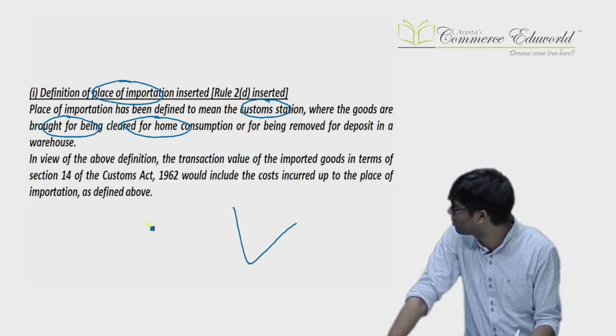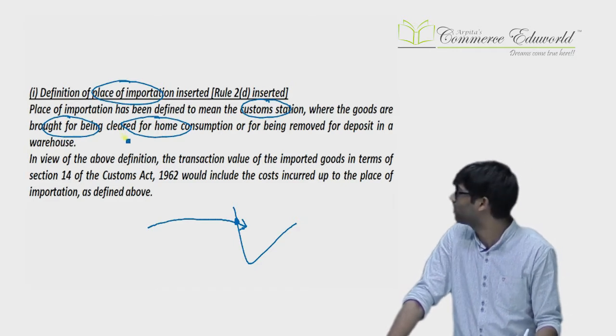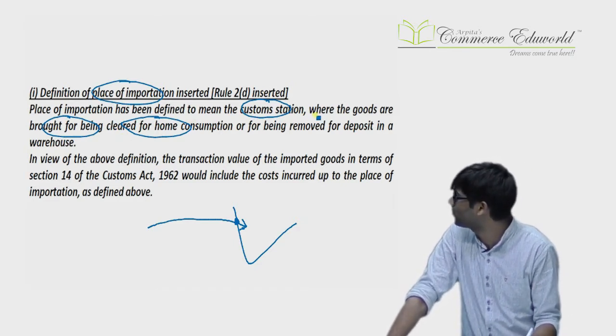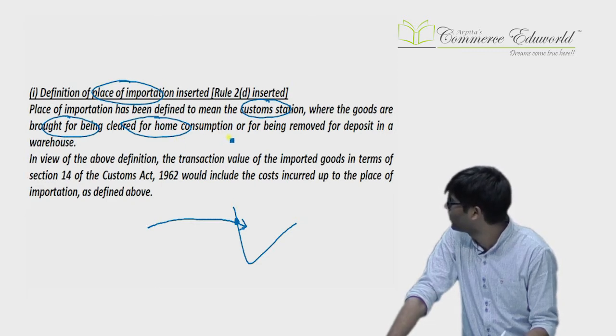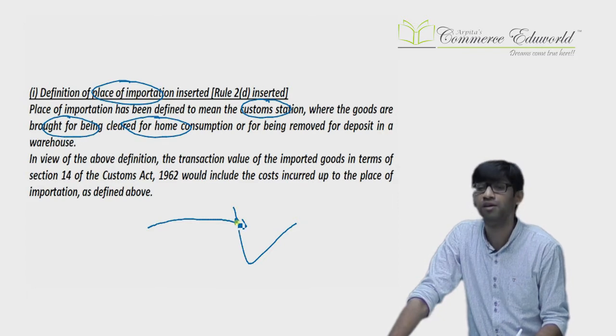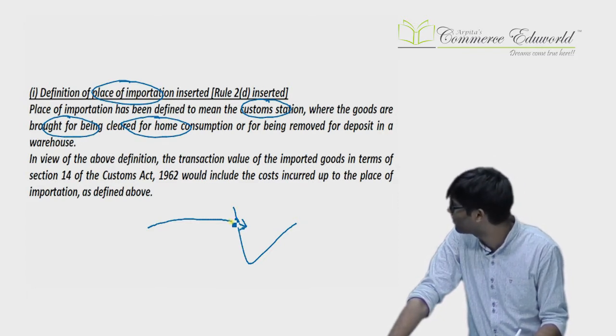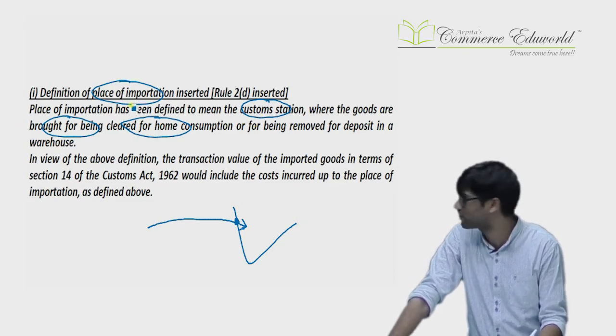Example, if goods are imported from USA and brought to the custom station in Mumbai for being cleared, the custom station in Mumbai will become the place of importation. From that place, goods can be removed either for home consumption or for warehousing.